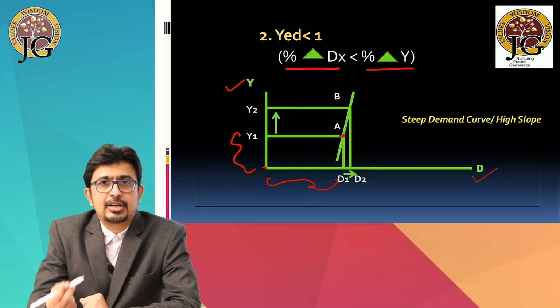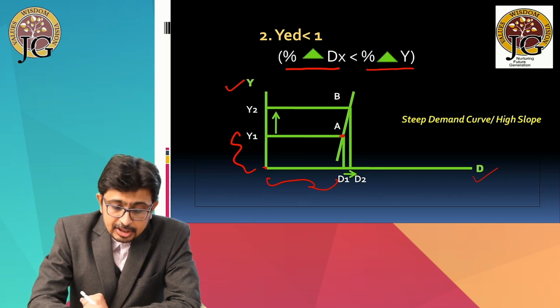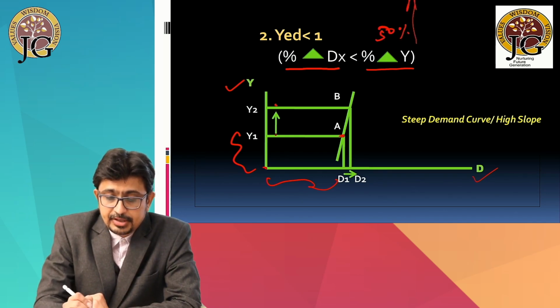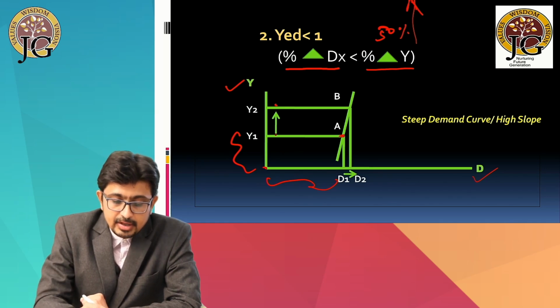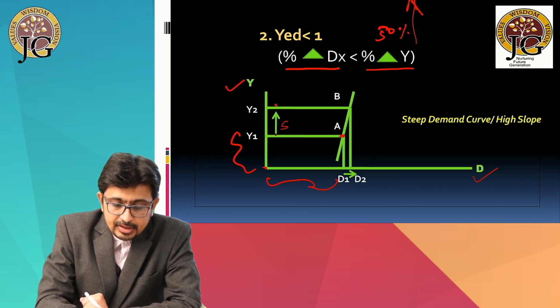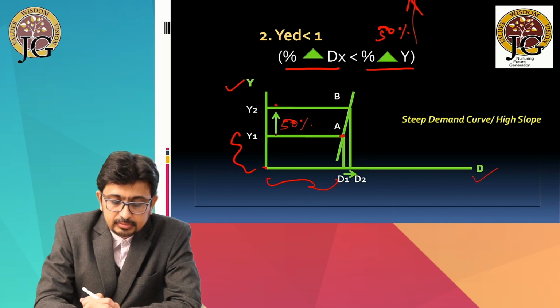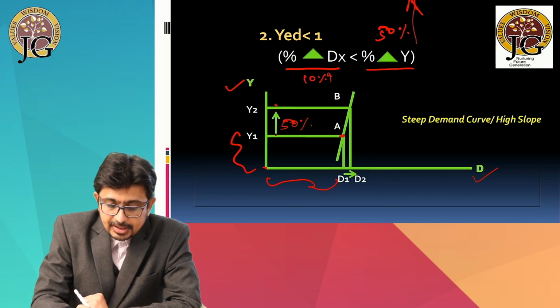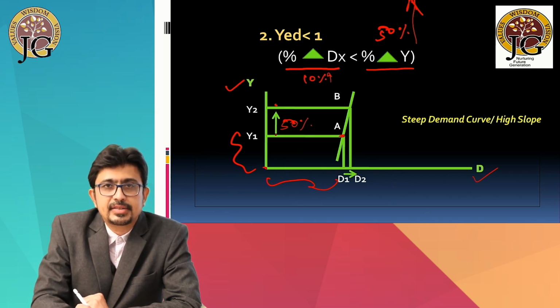Now as in our condition, the income is increasing from Y1 to Y2. So suppose there is a 50% increase in the income. So from Y1 to Y2 the income is increasing by 50%, and as a result the demand is rising only by 10%, and that's the reason that distance D1 D2 is very less.